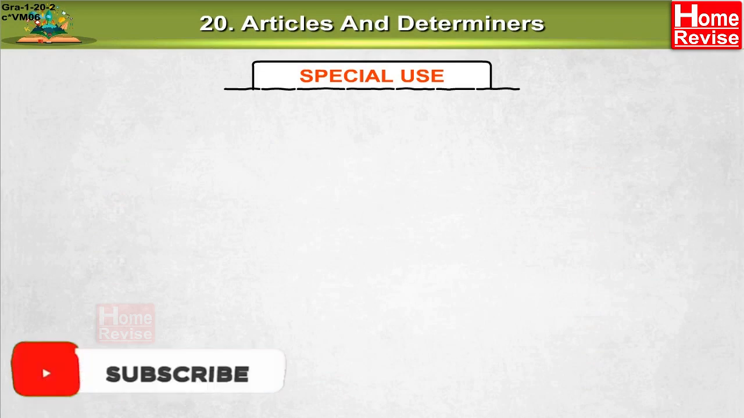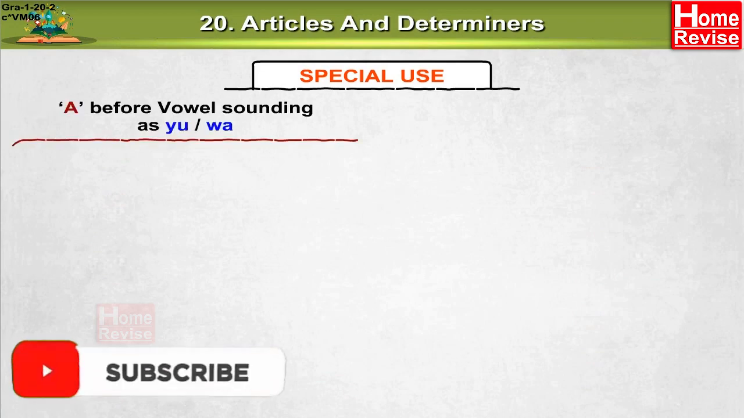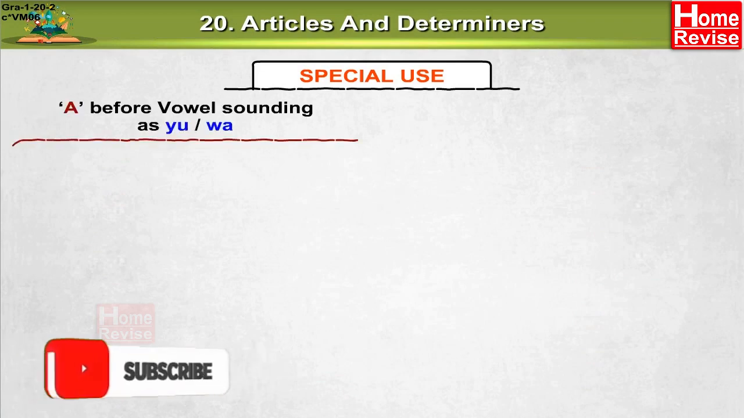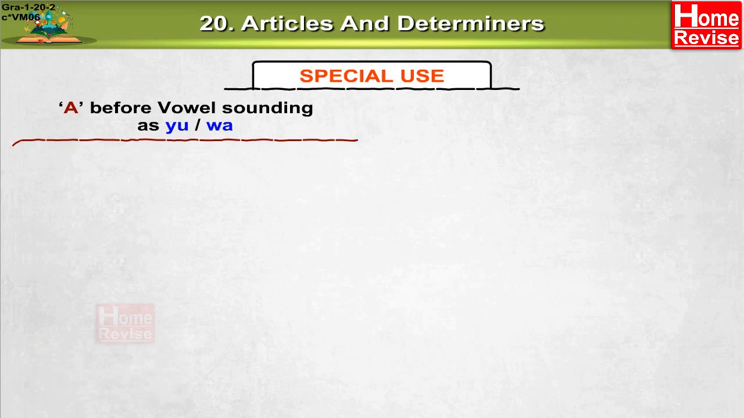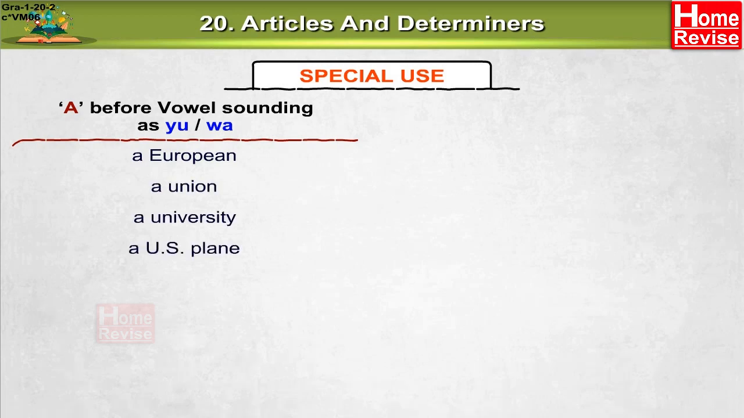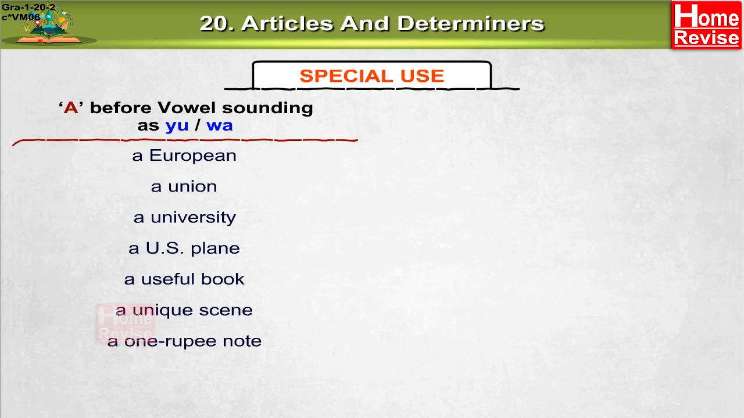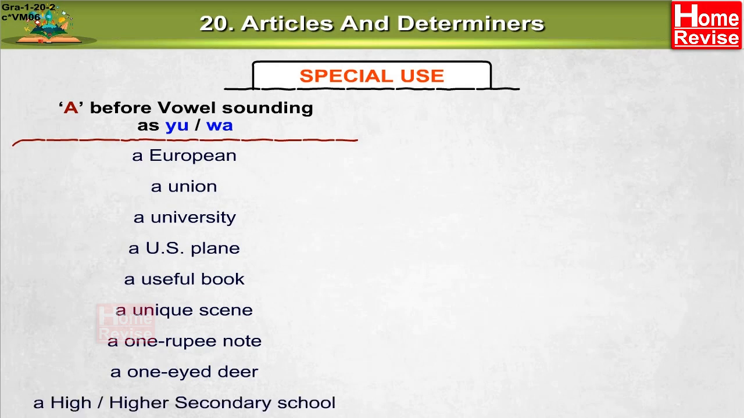Special use. A before vowel sounding as U or the. A European, a union, a university, a US plane, a useful book, a unique scene, a 1 rupee note, a one-eyed deer, a high or higher secondary school.